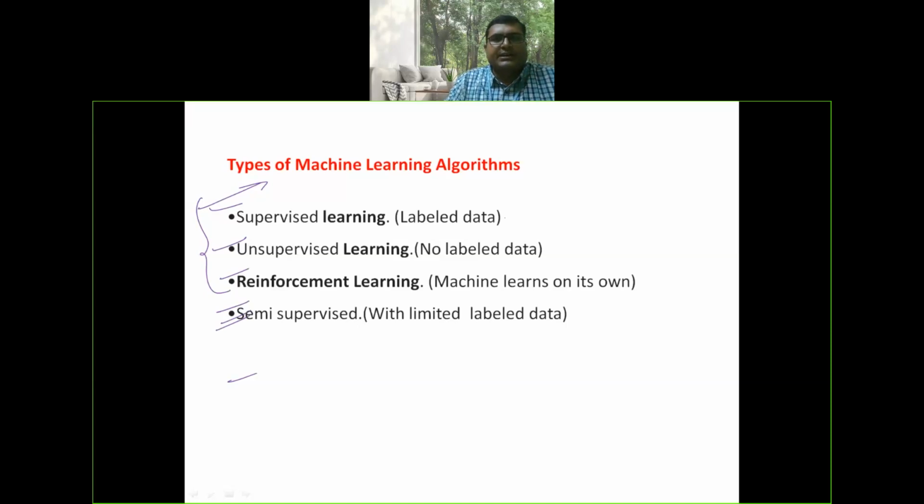In supervised learning, the model is trained with labeled data. In unsupervised learning, there is no training data, and in reinforcement learning, the machine has to learn on its own. In semi-supervised learning, the machine is trained with limited labeled data.